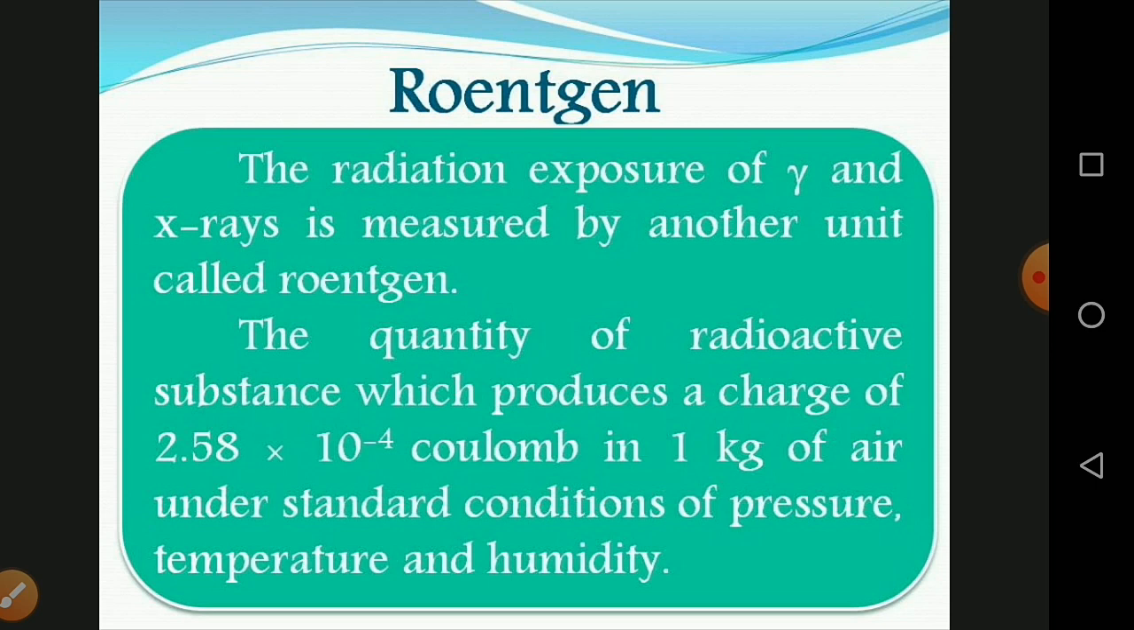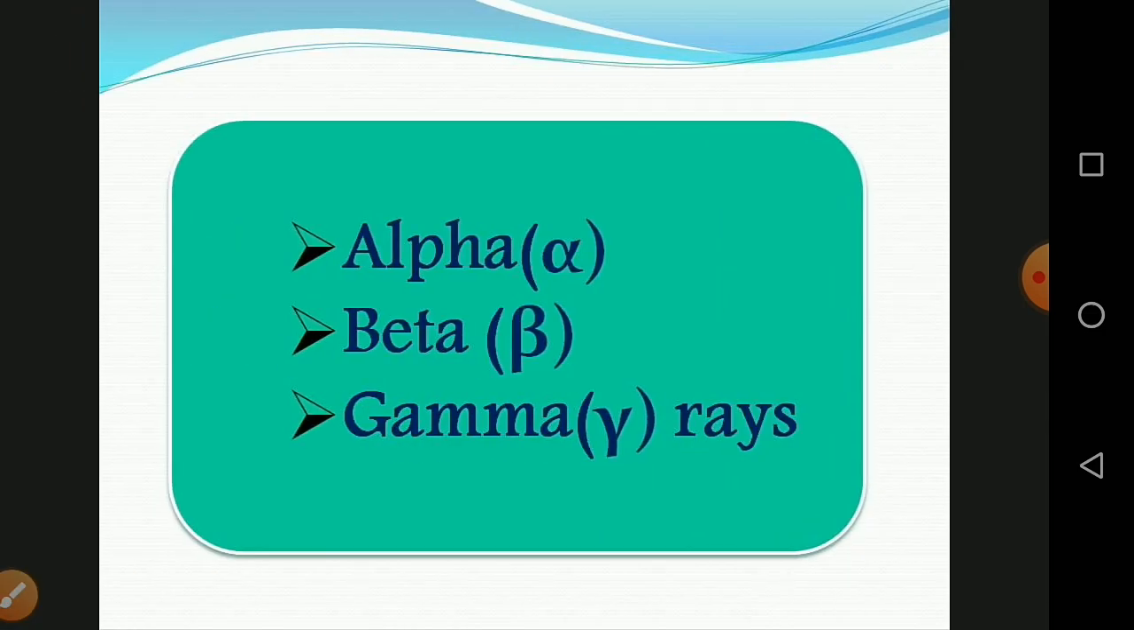The next topic is alpha, beta, and gamma rays. When a radioactive nucleus undergoes radioactivity, it emits harmful radiation. These radiations are usually comprised of any of three types of particles: alpha, beta, and gamma rays.